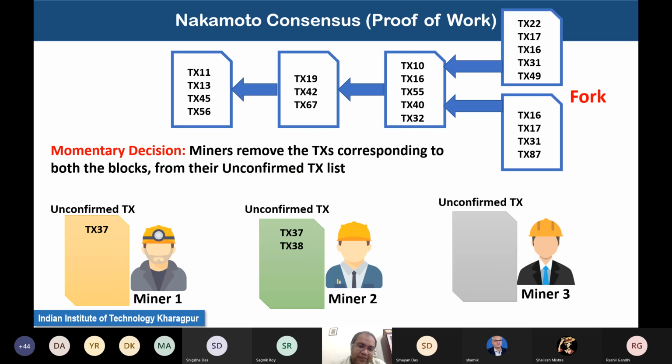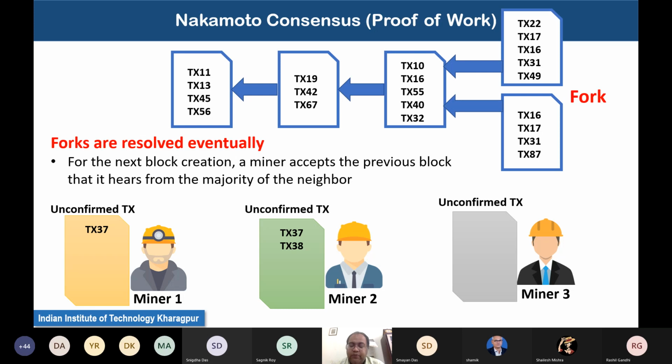So this particular thing is a momentary decision. Momentarily the miners remove the transactions corresponding to both the blocks from their unconfirmed transaction list, and then they progress on adding the next block. Now, proof of work eventually guarantees that these forks will be resolved. Fork basically means that you are creating a different branch of the blockchain. So this different branch of the blockchain will be resolved eventually. How will it be resolved?